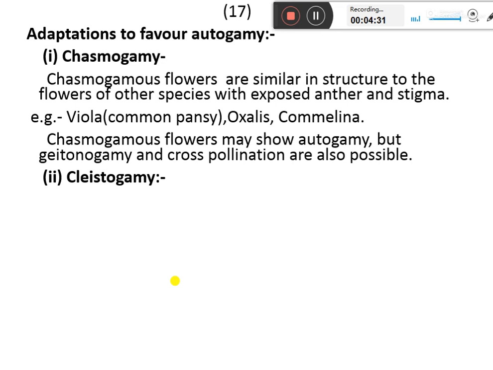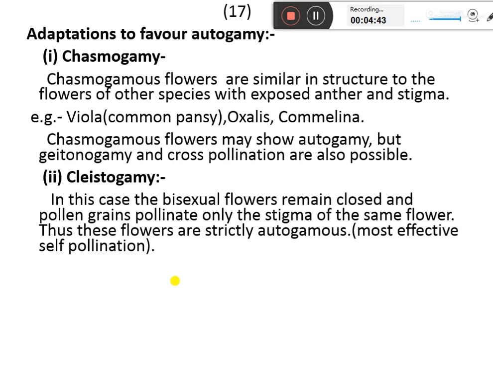As we discussed in the case of the common pansy and oxalis, there are two types of flowers. One type is open, while the cleistogamous flowers are again bisexual flowers, but they remain closed, and pollen grains pollinate only the stigma of the same flower. Since they do not open at all, the landing of foreign pollen is very rare. So they are strictly autogamous and the most effective mode of self-pollination, as in Lathyrus, Oxalis and Viola.